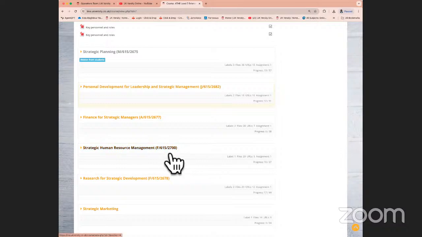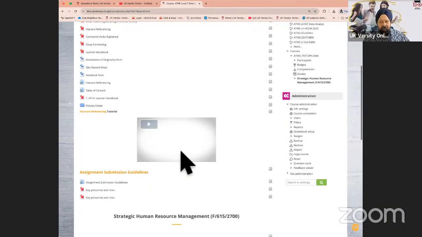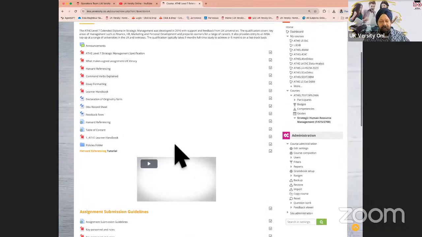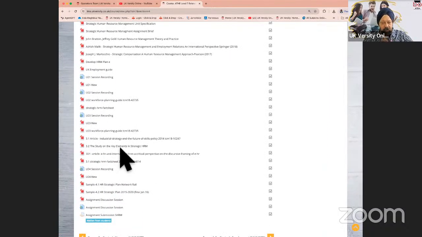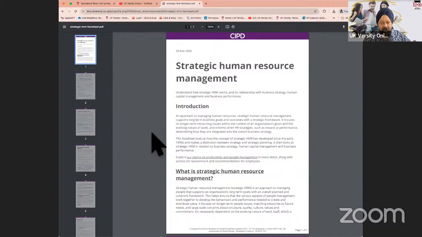Okay. Now, when you look at any particular unit, there are different types of document. There are some Word documents, there are some PDF documents, there are some recorded lectures, there are some templates, there are some Excel sheets, and it'll be a combination of different types of documents. When you click on PDF documents, they will open on the screen.